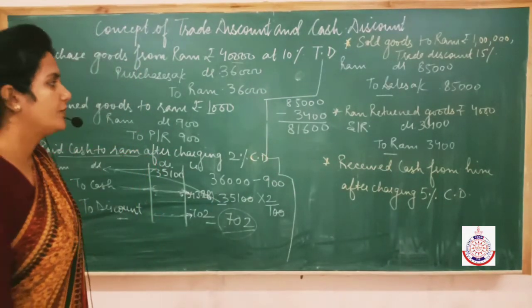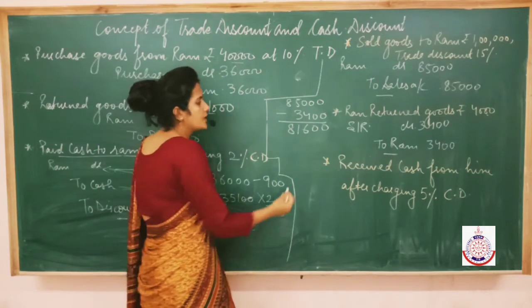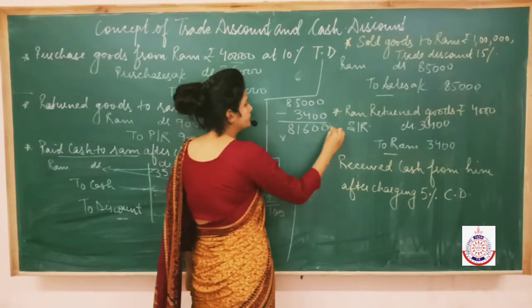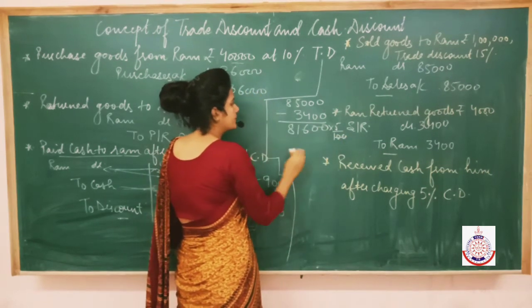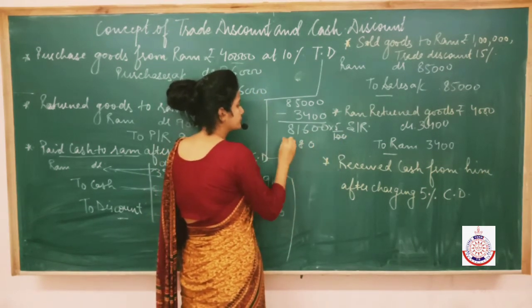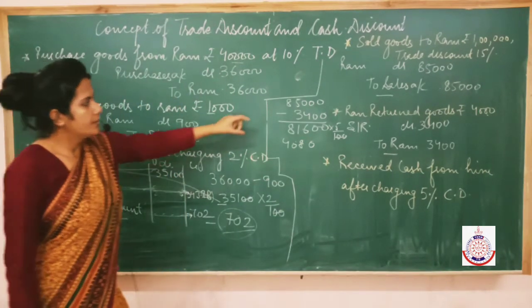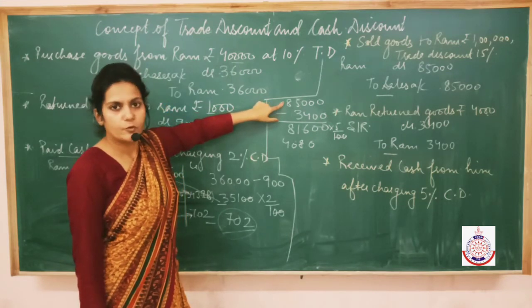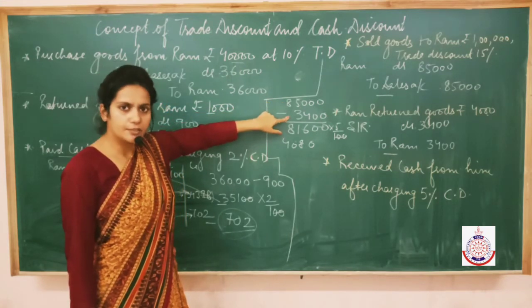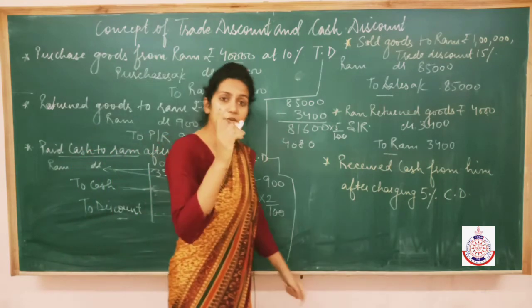Now cash discount we have to show in the books. So first of all take out the amount of discount. Take out 5% of this. 5% of this is 4,080. Clear? See how I have calculated this amount. Goods sold for rupees 85,000. 3,400 he returned to us. Now goods of rupees 81,600 are with him.